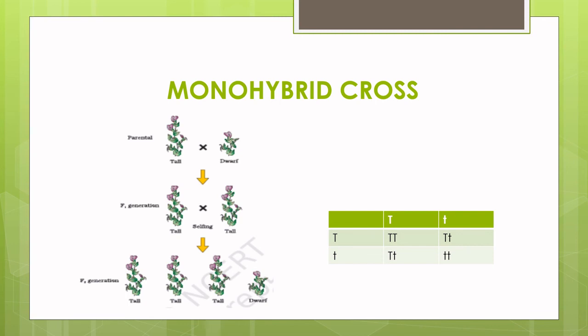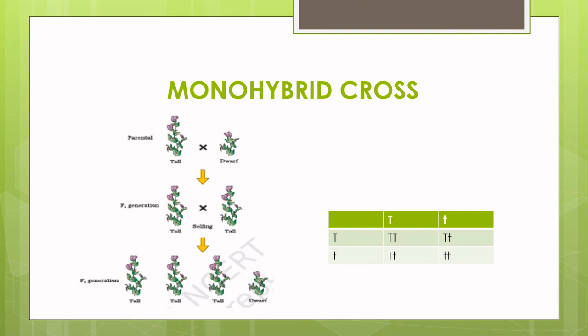The two factors making up a pair of contrasting characters are called alleles or allelomorphs. One member of each pair is contributed by one parent. When two factors with alternate expressions of a trait are brought together, the one that gets expressed in both homozygous and heterozygous conditions is the dominant trait, and the trait that gets masked is the recessive trait.